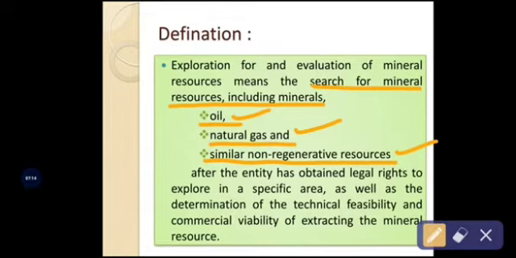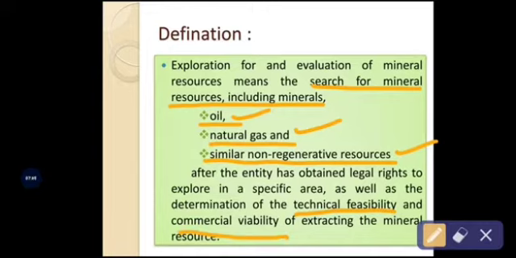Technical feasibility means all technological possibilities which ultimately support the activity, that is, carrying out the exploration of the mineral resources in a particular area. So the company will analyze this technical feasibility, and also the commercial viability.